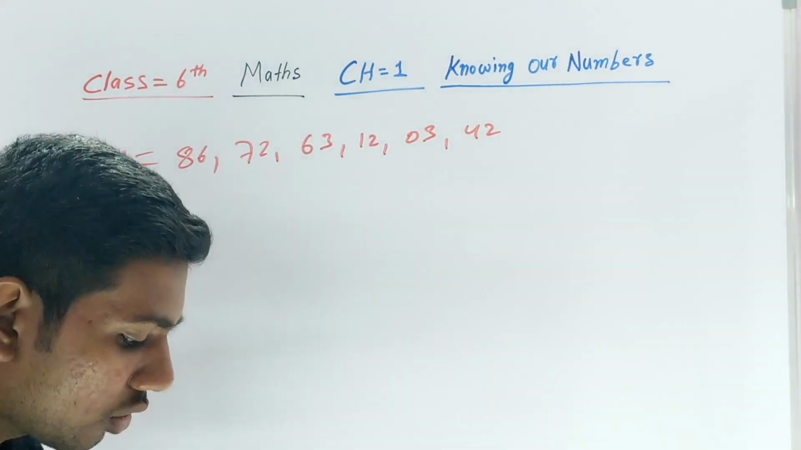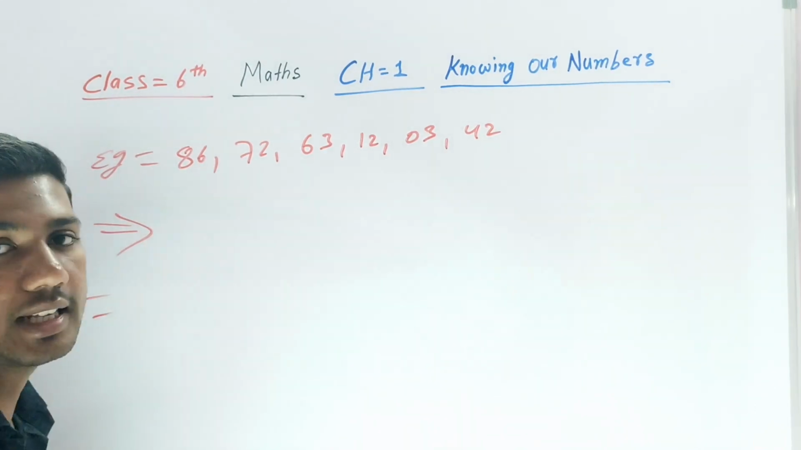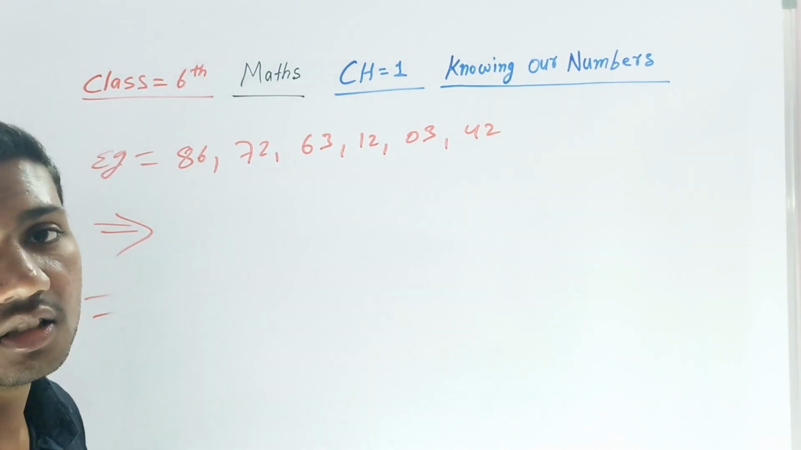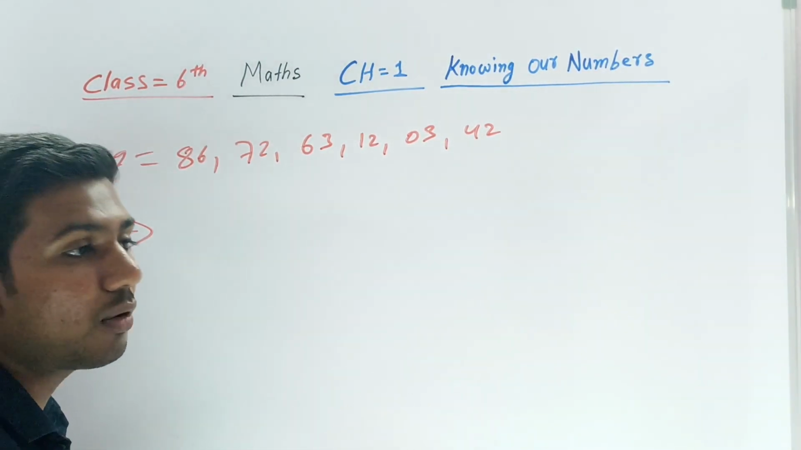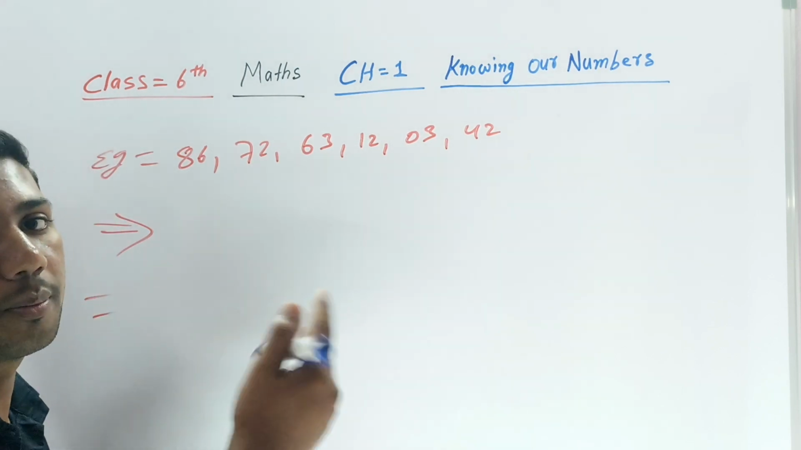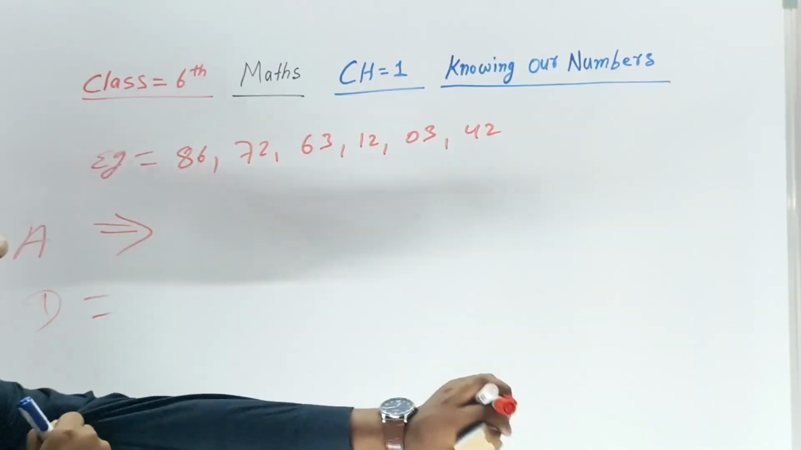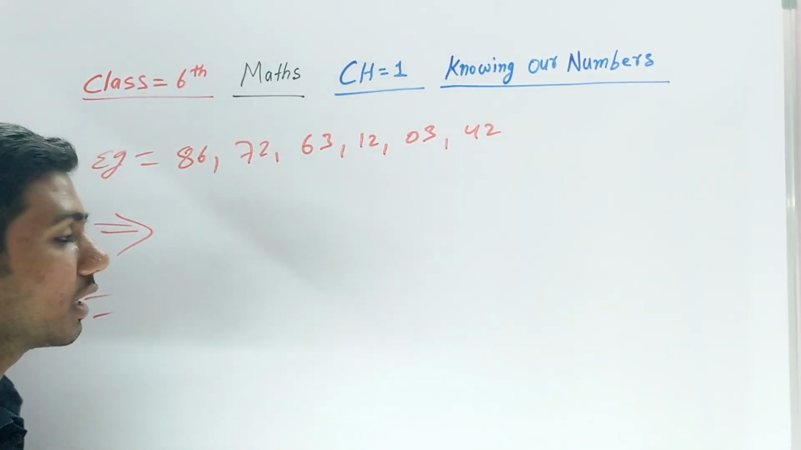So first of all, I am asking you, how will you write the ascending order? Ascending means increasing. How will you make anything increase? From small to big. So ascending means small to big. Which is the smallest number in that? Can you tell me? 3 is the smallest, right?